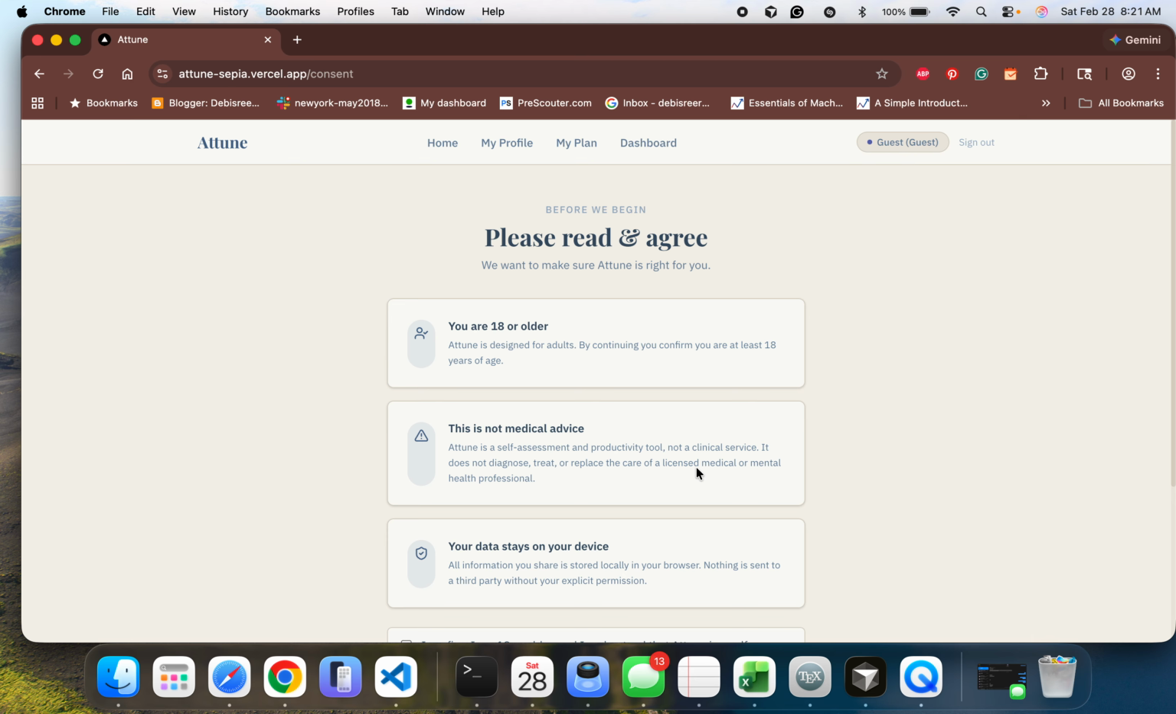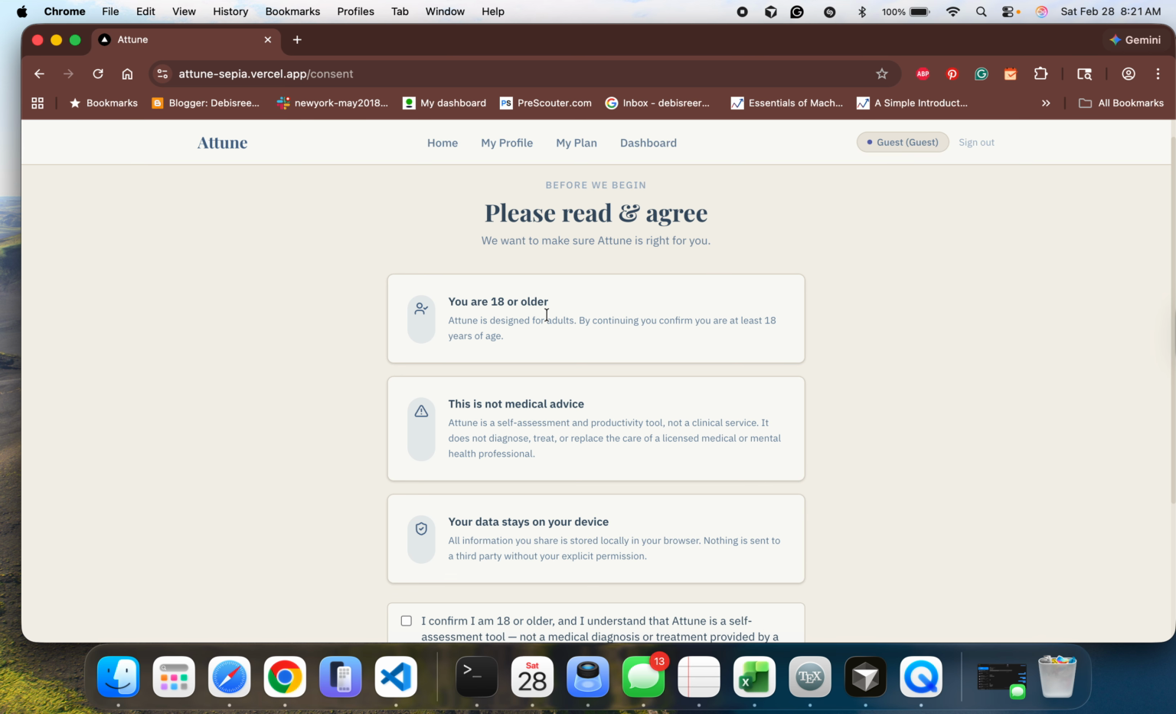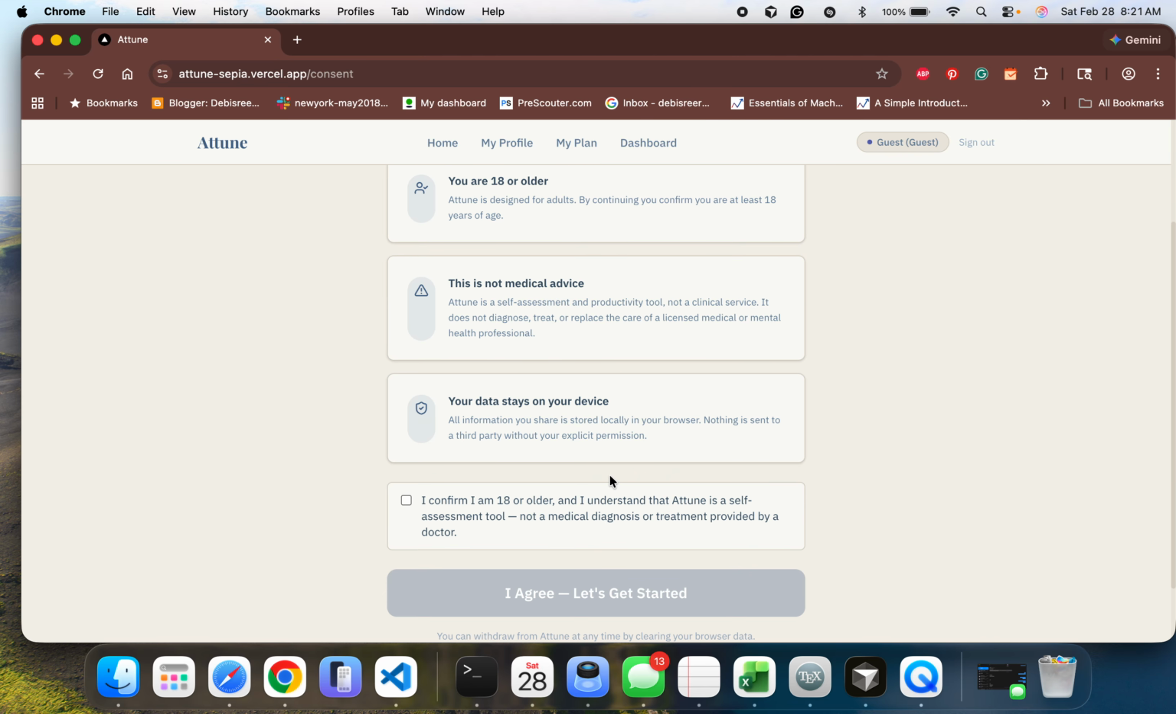Consent is important. We need to know that you are an adult. We want you to know that this is not medical advice or any medical tool approved by the FDA or anything. It's just an assessment tool that helps you understand your own attention span and everything. And last but not the least, your data is safe with us. I mean, it's nothing that we are collecting or doing anything with. So we confirm and we agree.